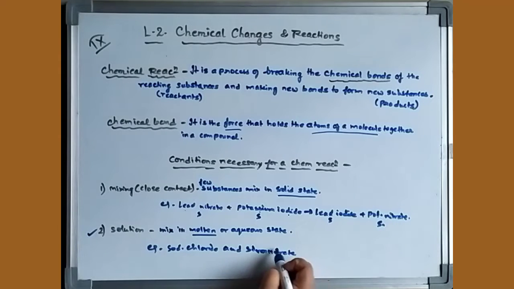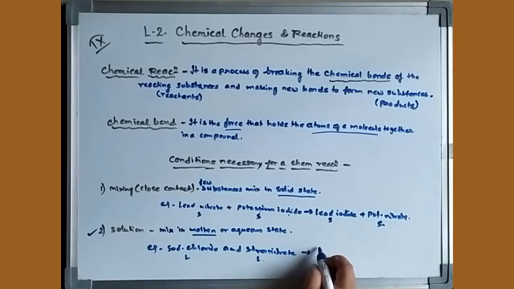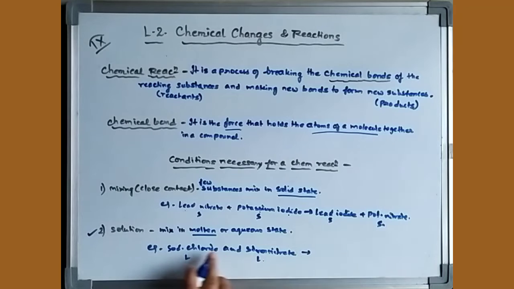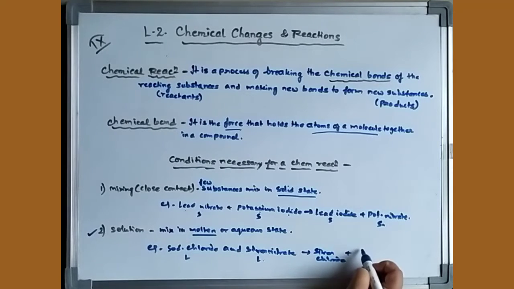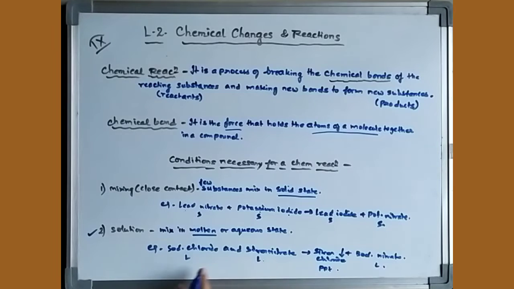Both are soluble. Both are solutions. Both are liquid. Now they give the precipitate of silver chloride, plus sodium nitrate. Sodium nitrate is also a liquid, an aqueous solution. What about silver chloride? It is a precipitate, a white precipitate. So you can easily see that in solution you cannot carry out this process in a solid state.